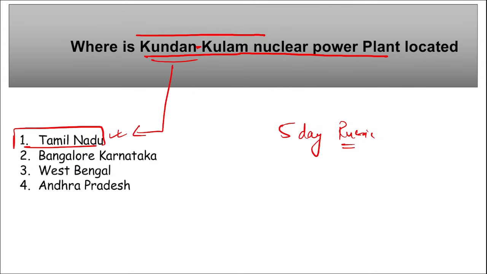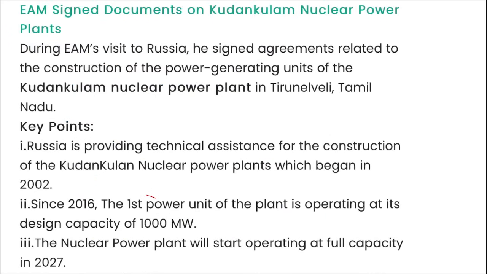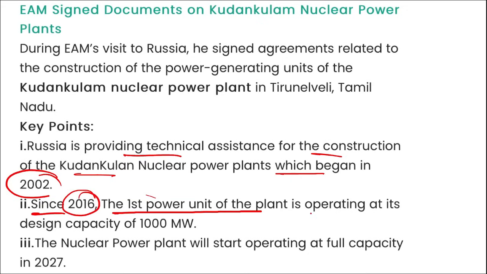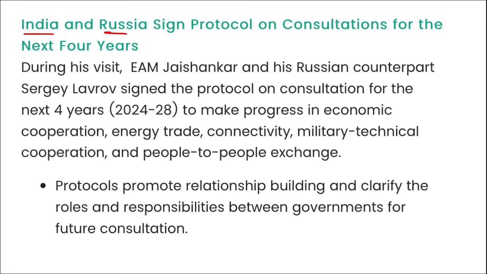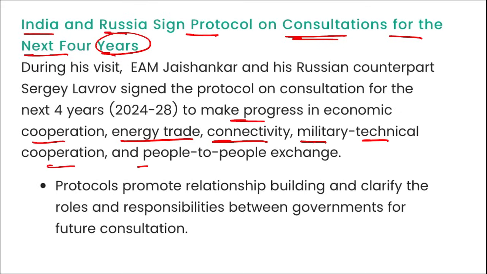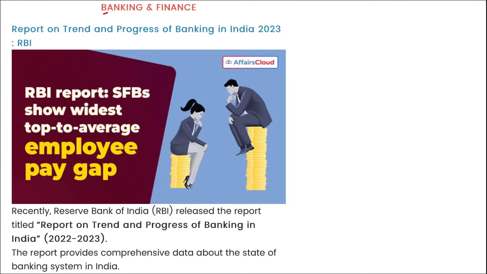Also, Russia is providing technical assistance for the construction of this Kudankulam nuclear power plant, which began in 2002. Since 2016, the first power unit of the plant is operating at a design capacity of 1000 megawatt, and the nuclear power plant will start operating at full capacity in 2027. Next, remember, India and Russia also signed a protocol on consultations for the next 4 years, right? And this is to make progress in economic cooperation, energy trade, connectivity, military technical cooperation, and people-to-people exchange also, right? Next is banking and finance.